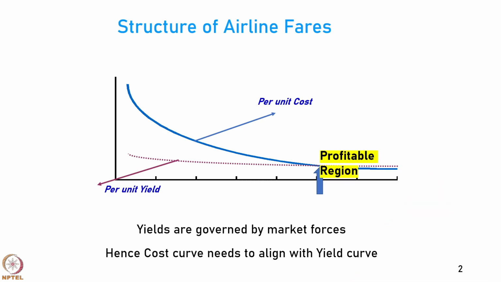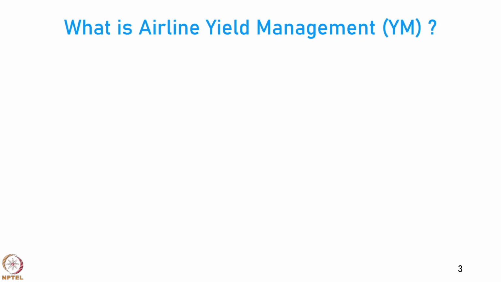Yields are governed by market forces, hence the cost curve needs to align with the yield curve. Now, by yield management, you can actually look at both of them. A good yield management will involve increasing the per unit yield and reducing the per unit cost, so that the profitable region increases and the break-even point moves as far to the left as possible.